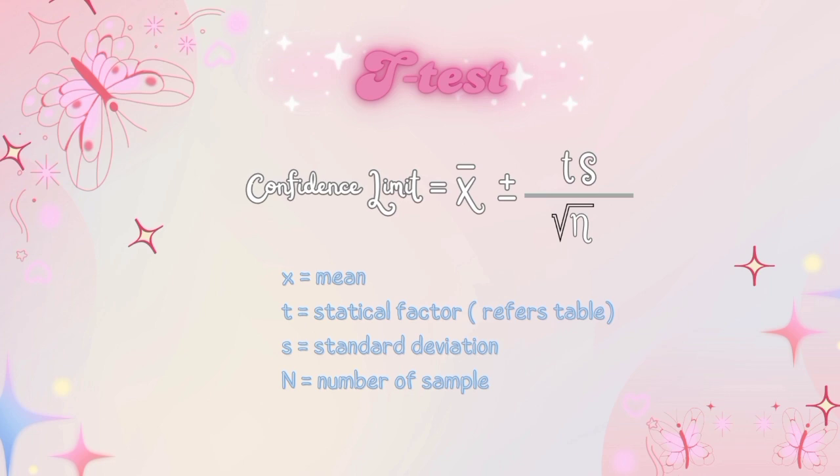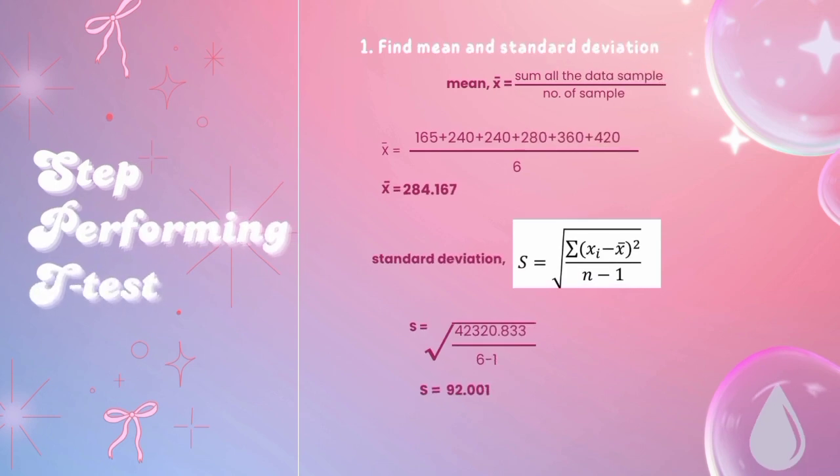For performing the T-test, we must have the mean, the statistical factor we can get from the table for the T value, the standard deviation, and the number of samples. The number of samples is 6. Here are the steps of performing the T-test. First, we must find the mean and standard deviation. The formula for mean is the sum of all the data samples over the number of samples. After we sum all the data, we divide by 6. And the answer for mean is 284.167. For the standard deviation, here is the formula, and the answer for standard deviation is 92.001.